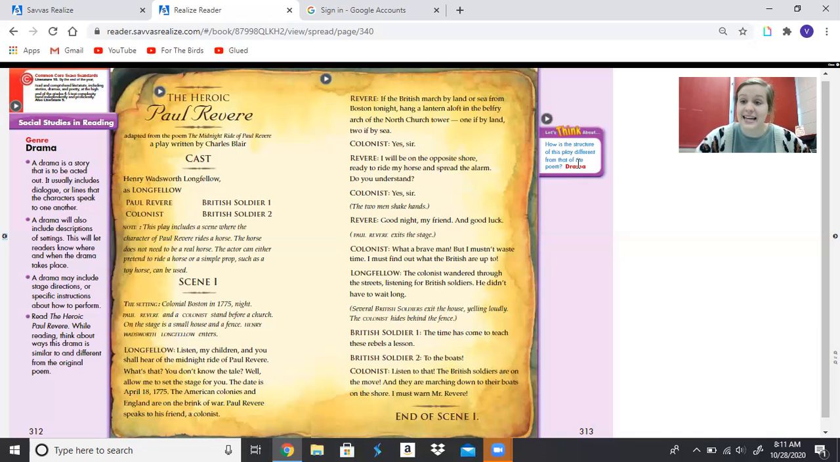Again, that's in parentheses and italics. If it was an actual play, we would not say that. The two men would just actually shake hands. Revere says, good night, my friend, and good luck. And then Paul would have left the stage.